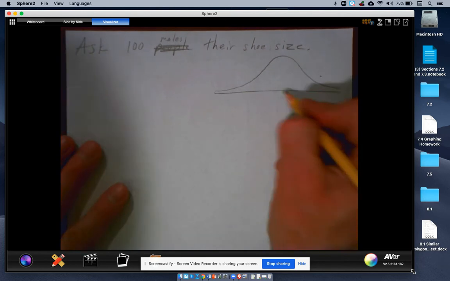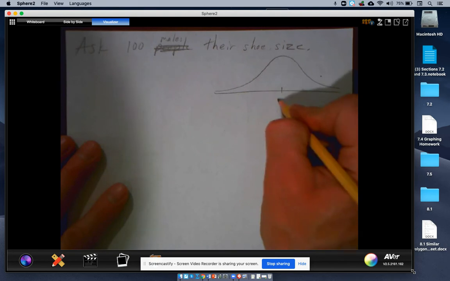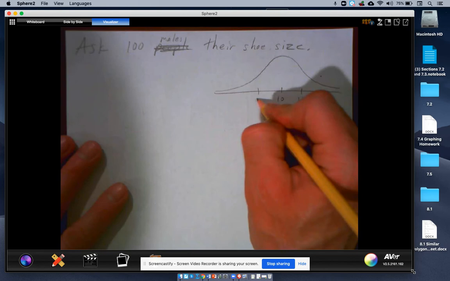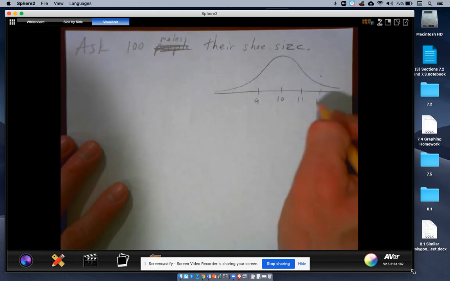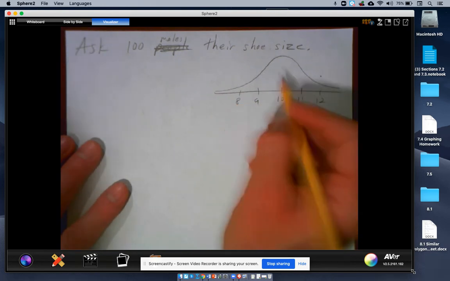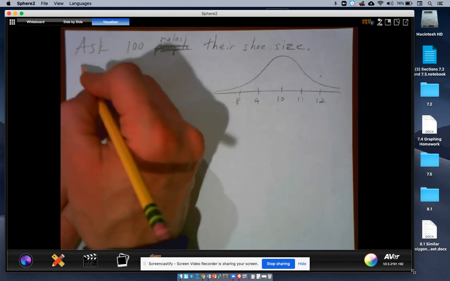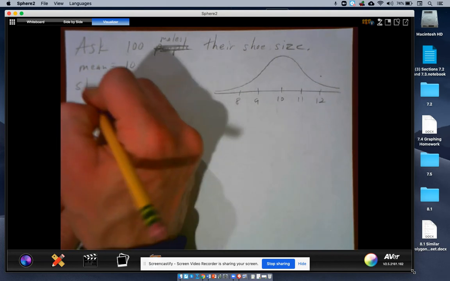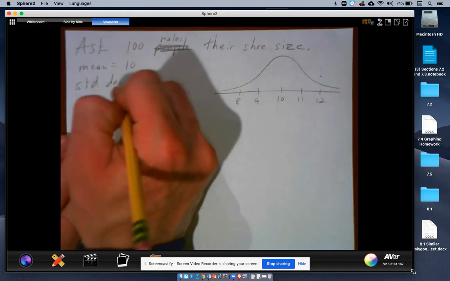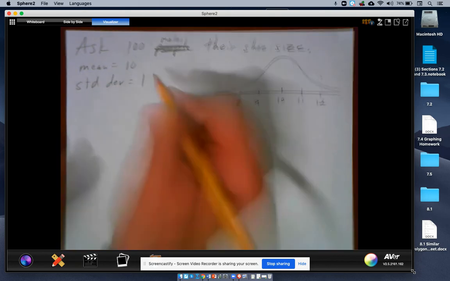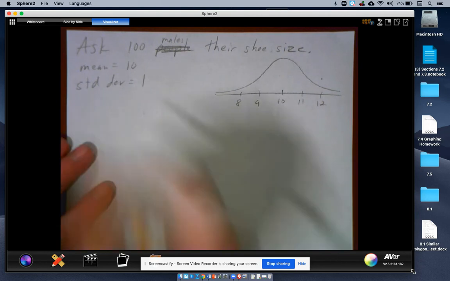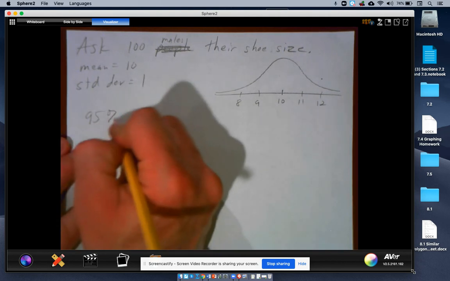So let's say the average male shoe size was 10 with a standard deviation of 1, with 11, 9, 12, and 8 around it. The mean was 10, standard deviation was 1, and we want to make a 95% confidence interval.